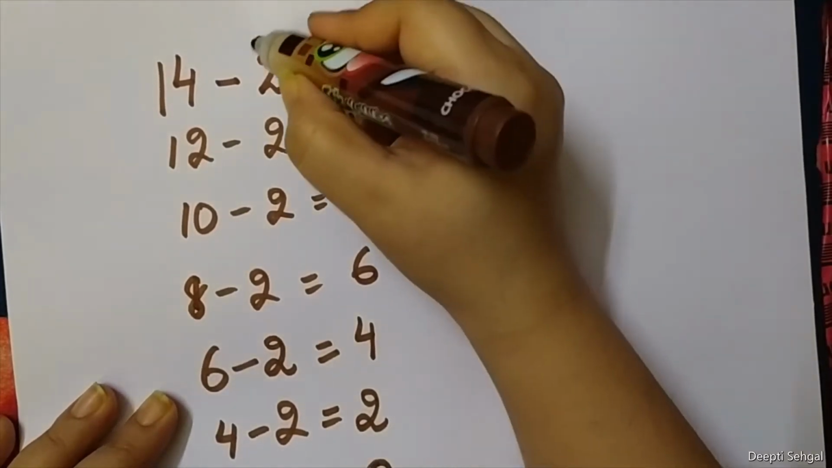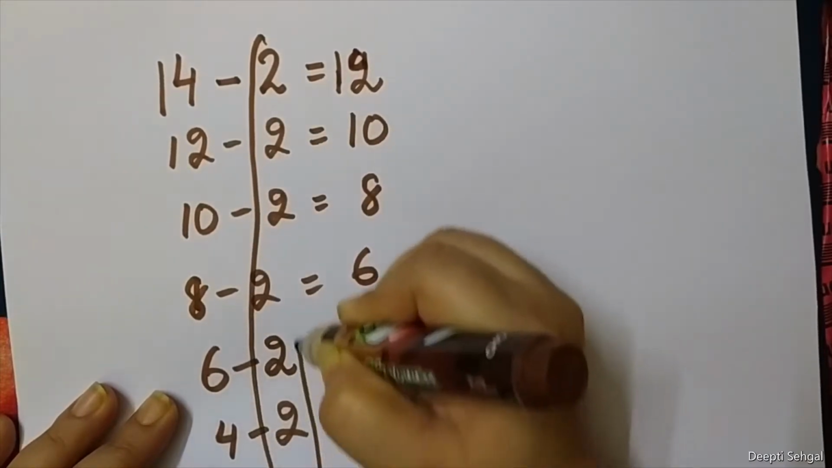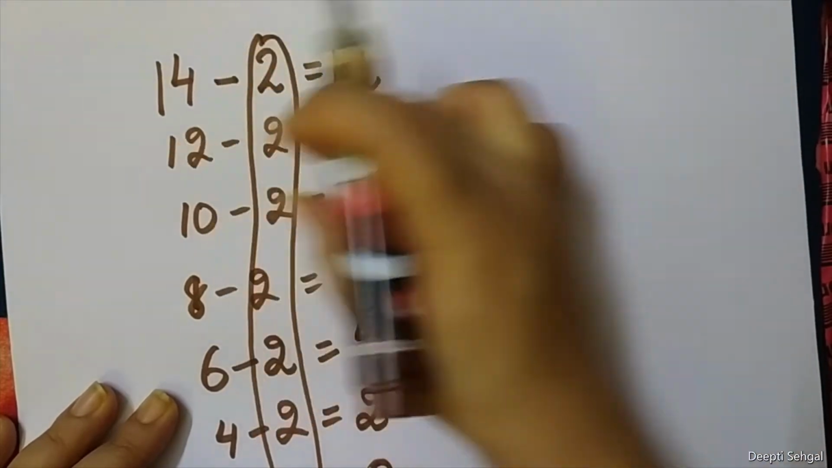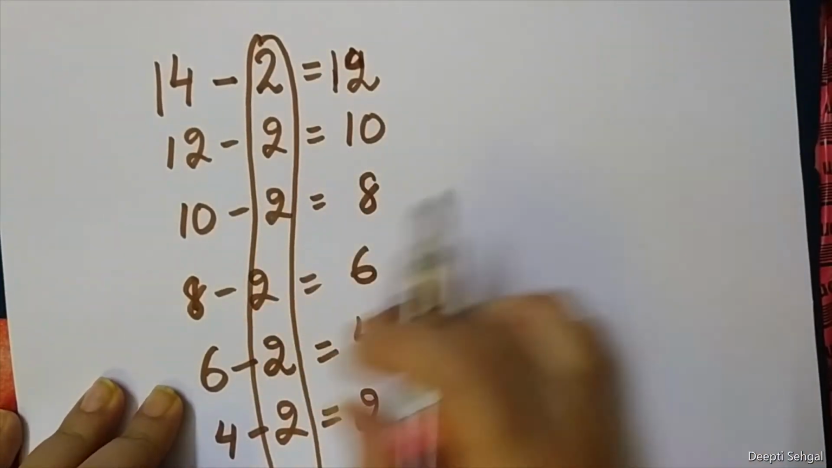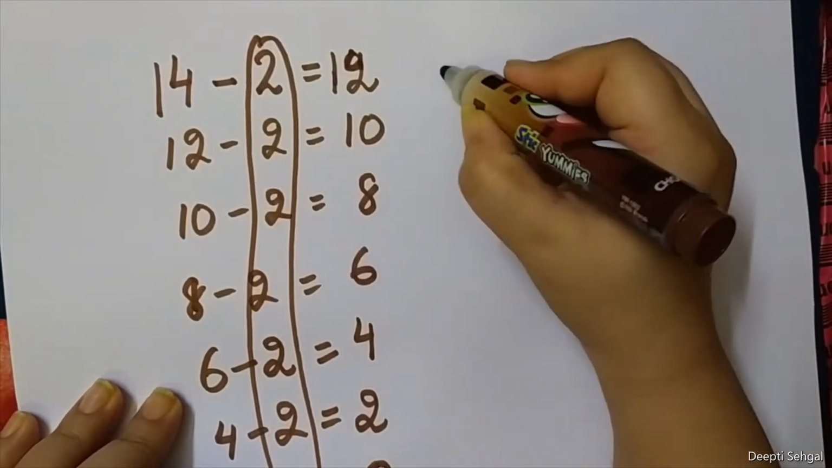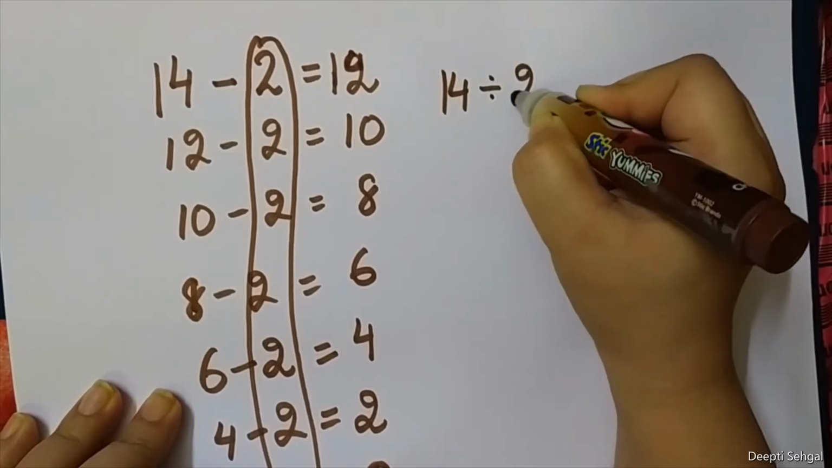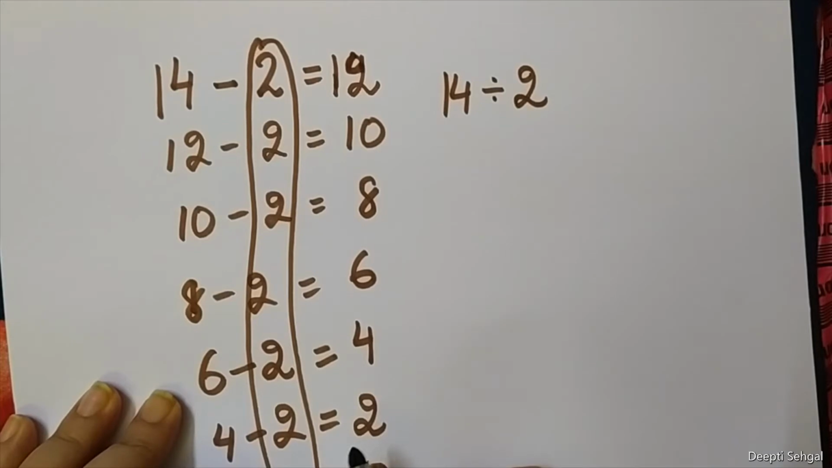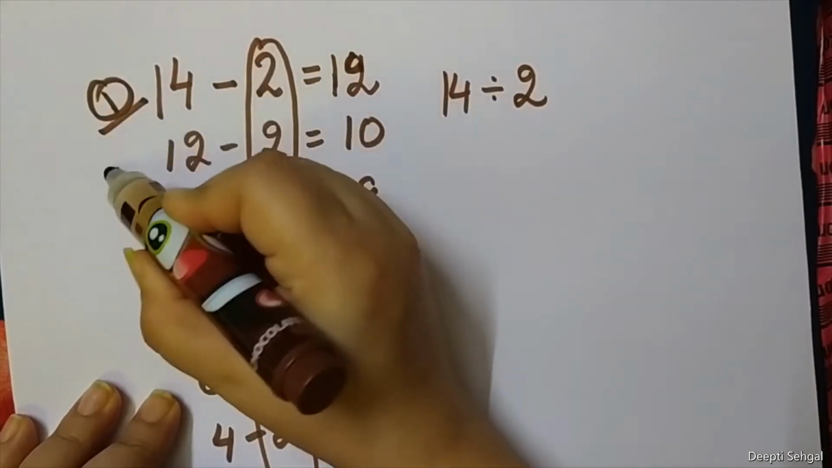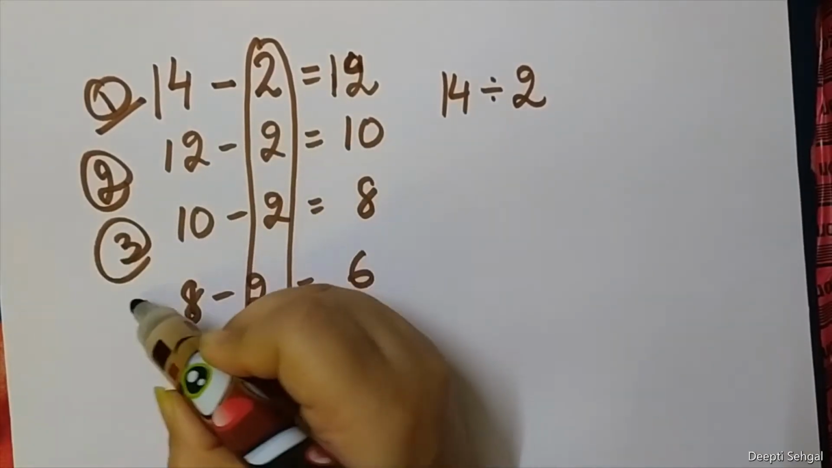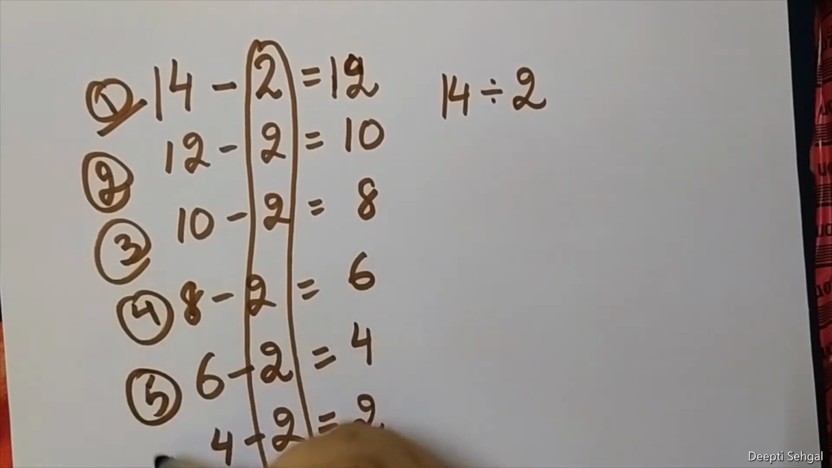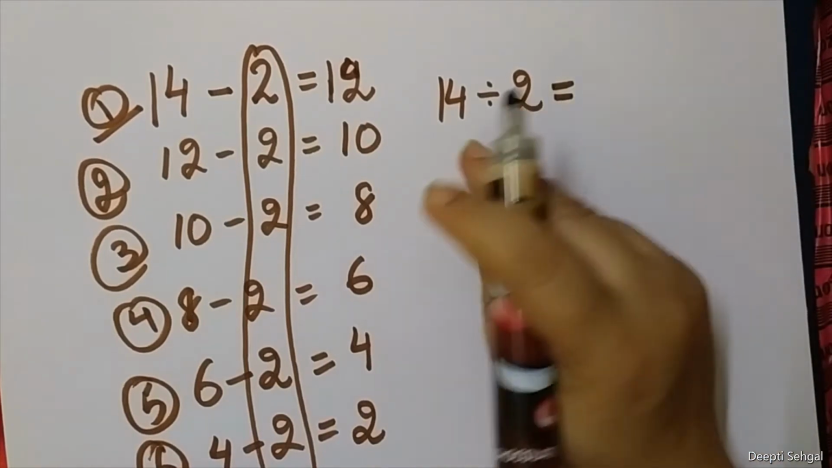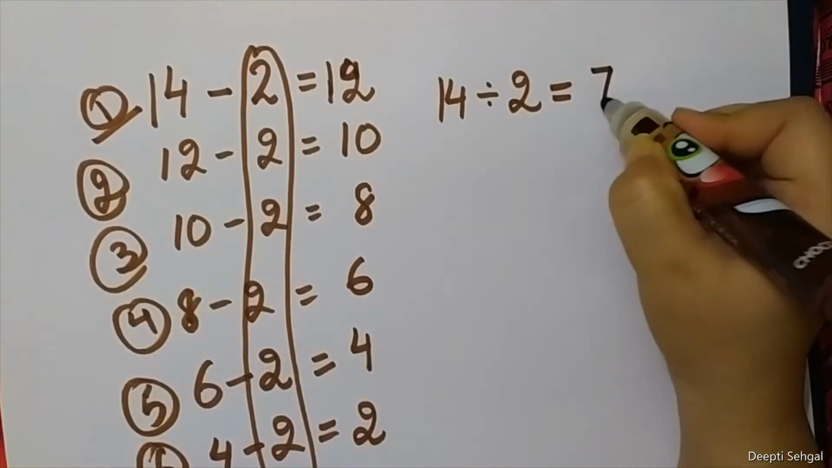So I am subtracting 2 again and again. I am making groups of 2 and giving away the toffees. That means 14 is being divided by 2. How many times have I subtracted 2? 1, 2, 3, 4, 5, 6, 7. So 14 divided by 2 will give you 7.